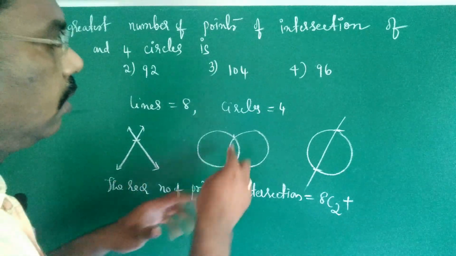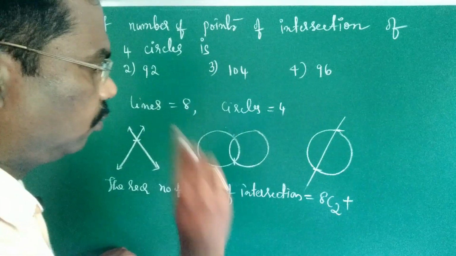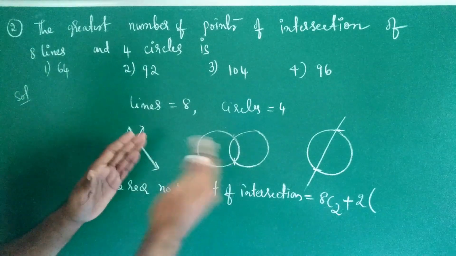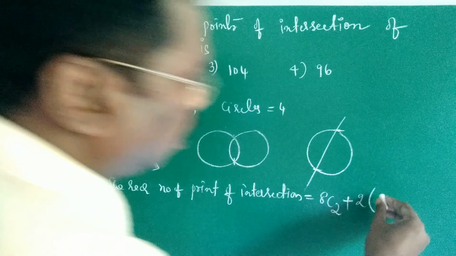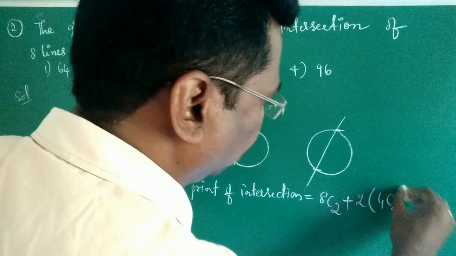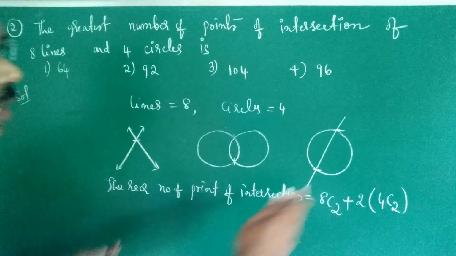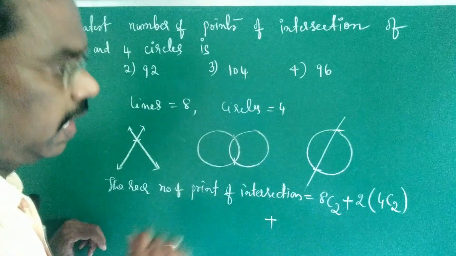Next, here 4 circles are given. Now here points of intersection are 2. Now 2 into, we must select 2 circles out of 4 circles, 2 into 4C2, plus next, selecting one circle and one line.